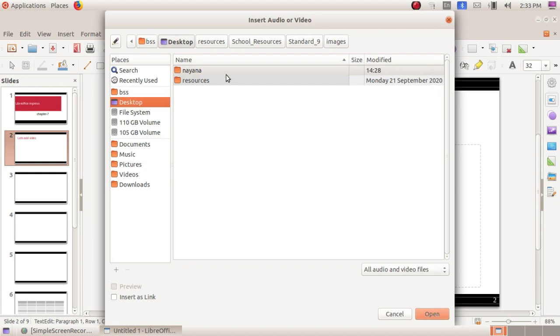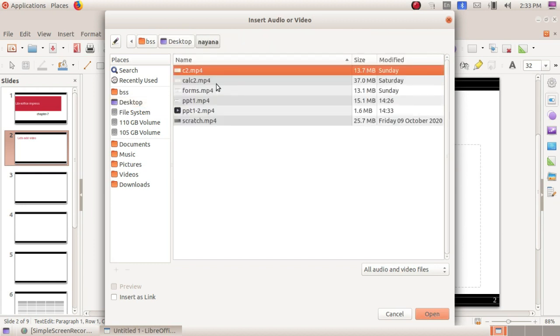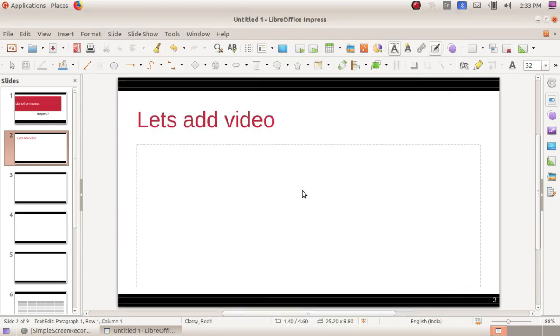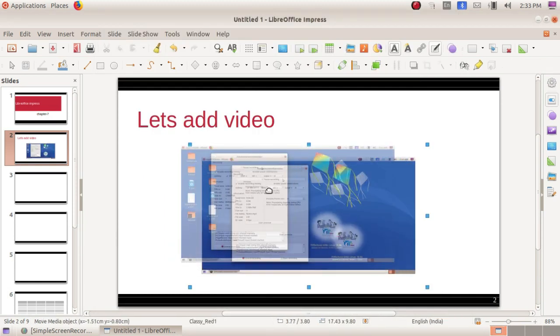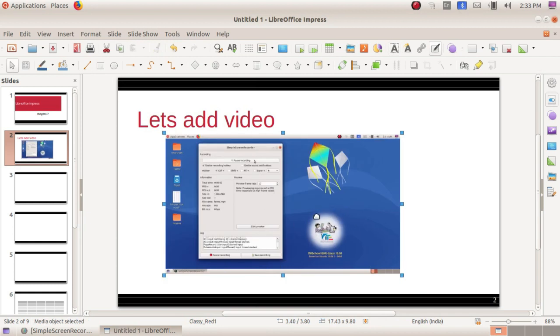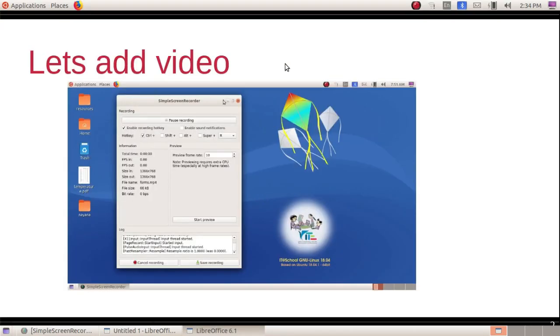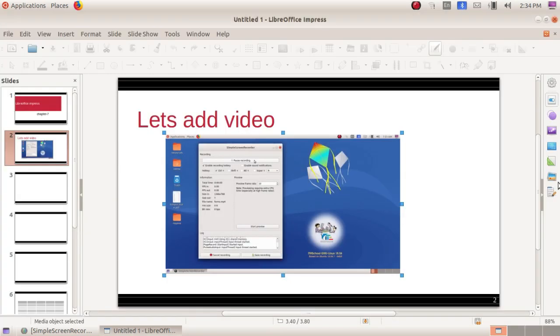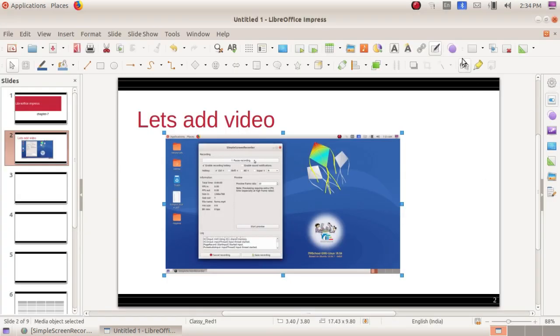we have the recorded videos. So here you can select the options. Just click on open, it will be displaying here. Here you can see that. During the slideshow it will be displayed. We'll see how it is. So the video is playing now. You can add the content in the slide itself. If you want to apply audio, the same way you can apply. Okay students?